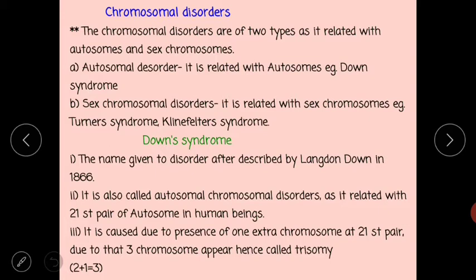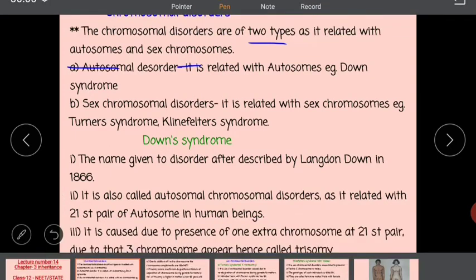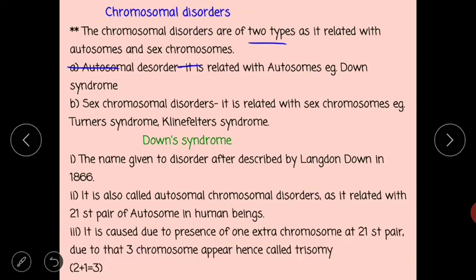And the chromosomal disorders are of two types. Those related to the autosomes are called autosomal disorders, and second, the disorders related to sex chromosomes are called sex chromosomal disorders. In autosomal disorders there is addition or deletion of one or more extra chromosomes.